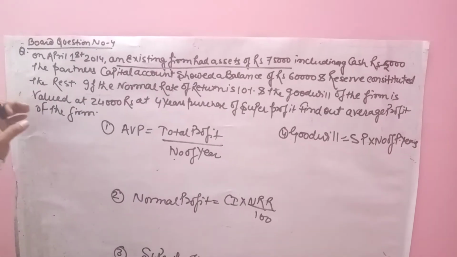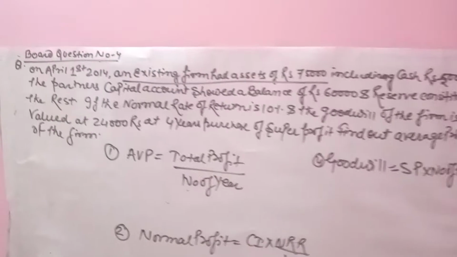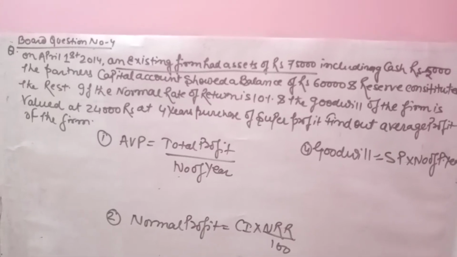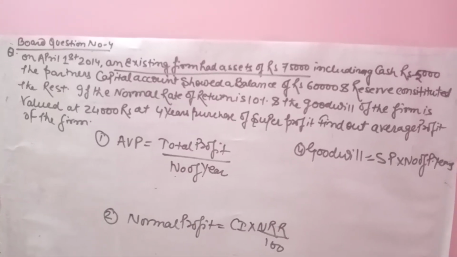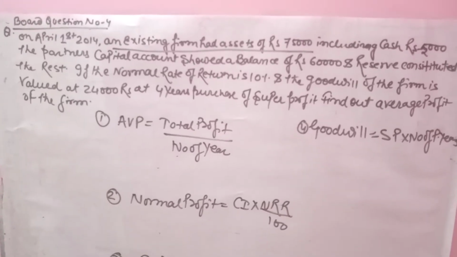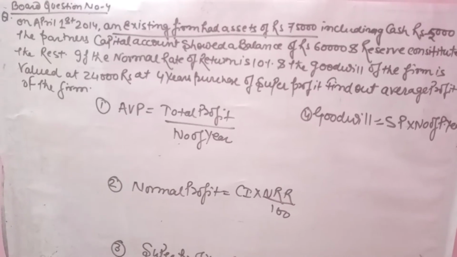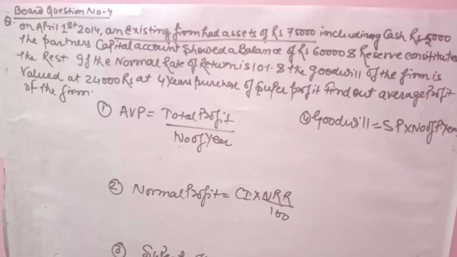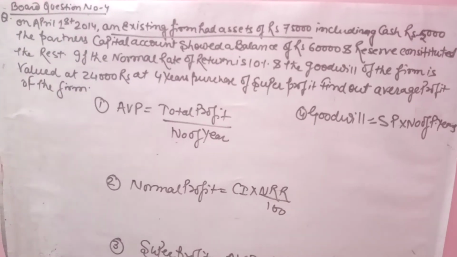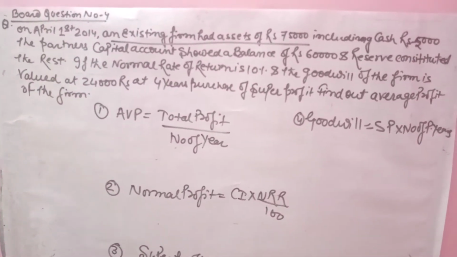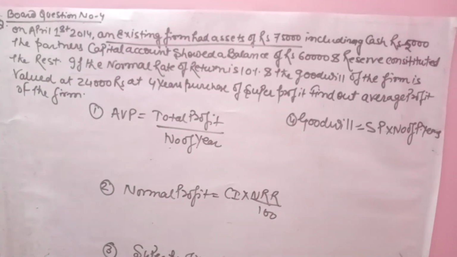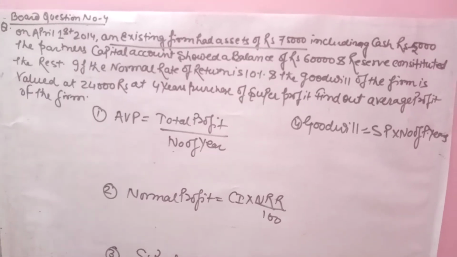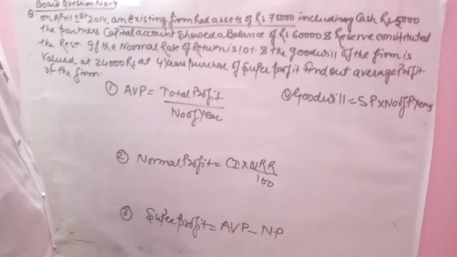First you write the question fast. Okay, I will start the solution.